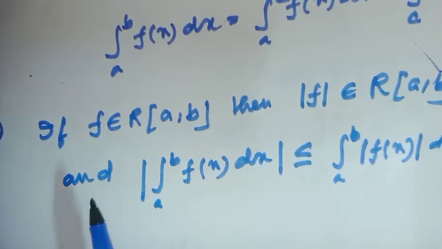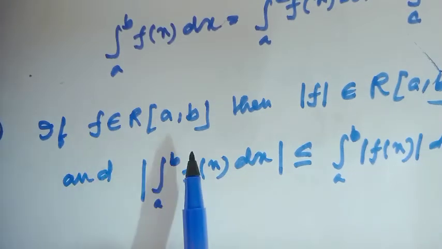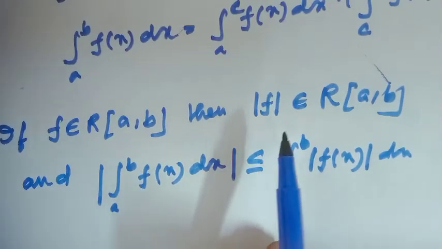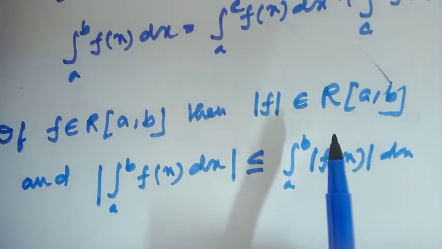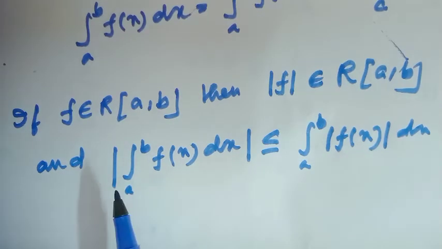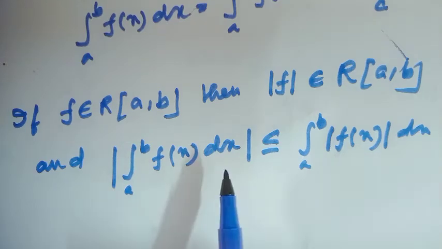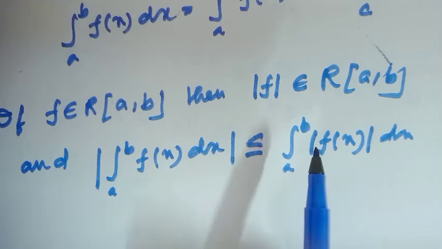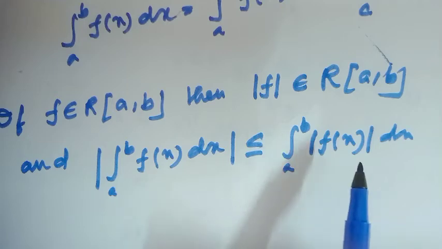Fifth and last property: if f is Riemann integrable on the closed set [a, b], then the absolute value of f is also Riemann integrable on [a, b], and the absolute value of the integral from a to b of f(x) dx is less than or equal to the integral from a to b of the absolute value of f(x) dx.